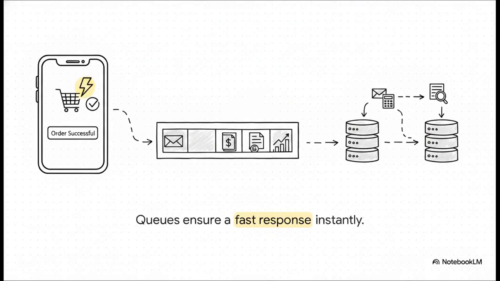But when we introduce a queue, we shift entirely to asynchronous processing. Instead of getting stuck, your main server only does step 1. It saves the order. Then it instantly shoots back a lightning-fast order successful message to the user. All those other heavy chores, the emails, the invoices, the analytics, they get shoved into the queue to be handled quietly in the background by separate worker servers. Your main server stays fast, light, and perfectly responsive.